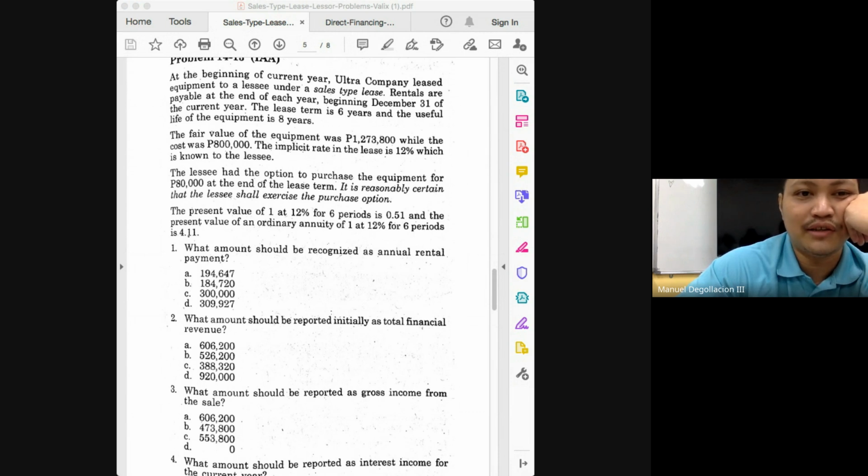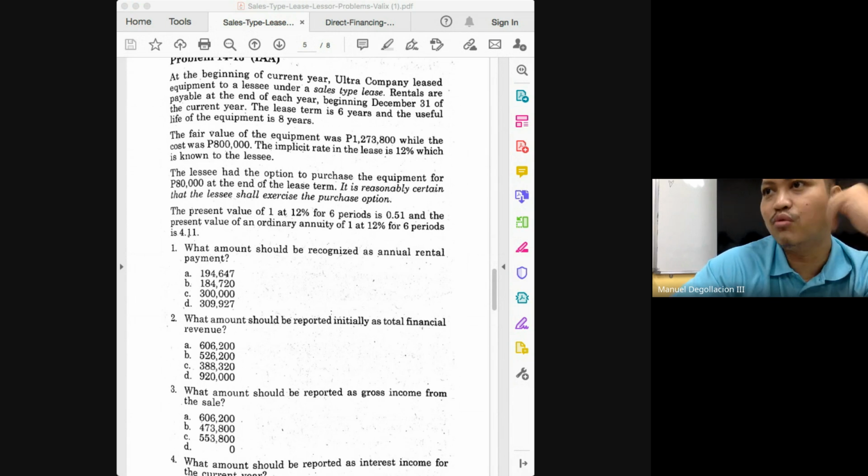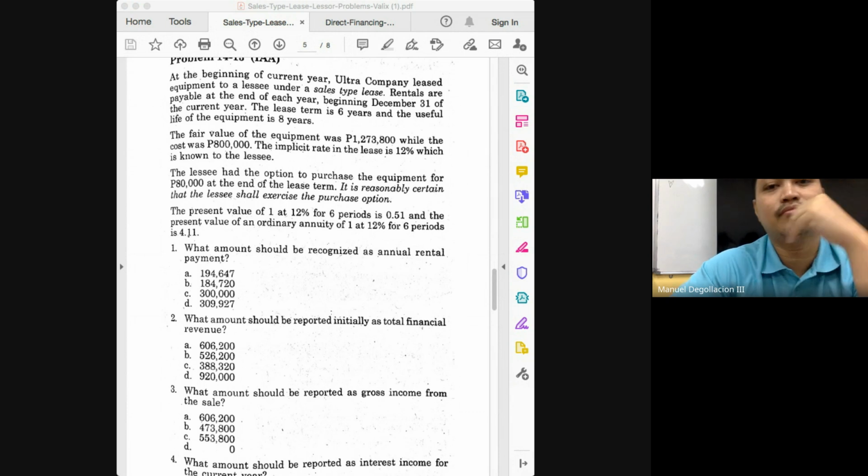What do you do with this 40,800? You deduct that from 1,273,800. How much is 1,273,800 minus 40,800? That would be 1,233,000. And what does the 1,233,000 represent? It represents the present value of your annual lease payment.